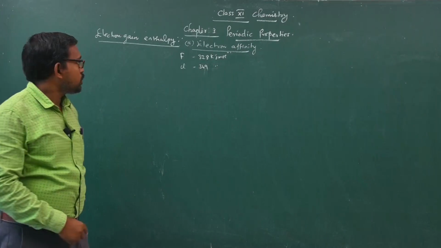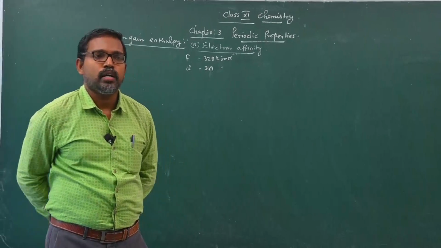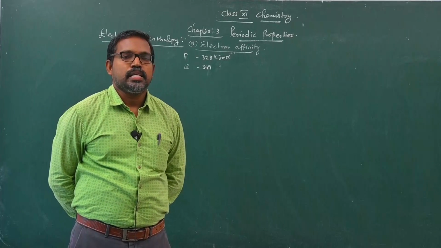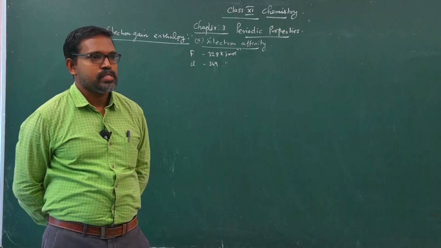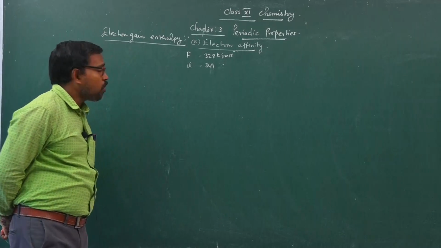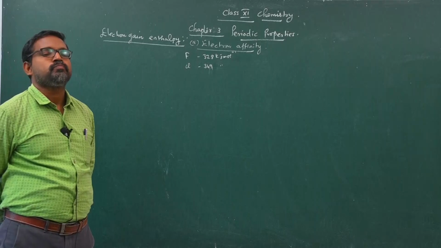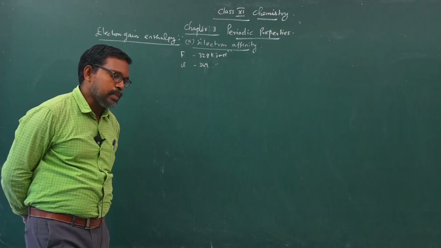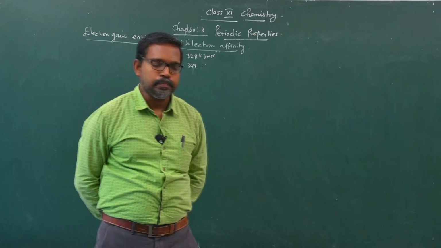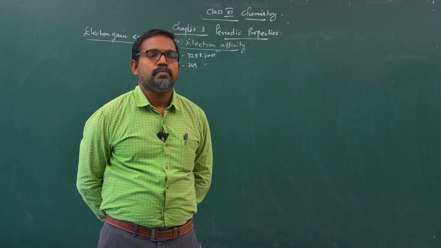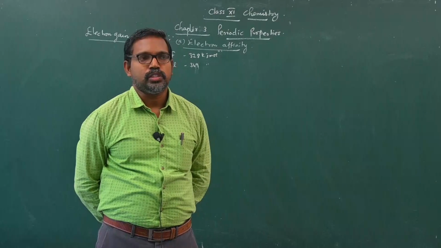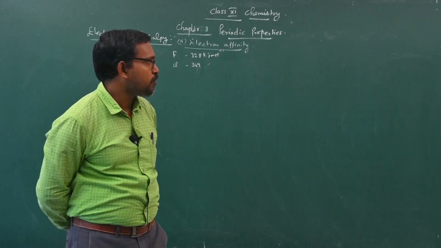So far we discussed atomic radius, ionic radius, ionization energy and their periodic trends, variations, etc. Now what is electron affinity? What are the factors which majorly govern the electron affinity? Some specific characteristic properties and the salient features of electron affinity.